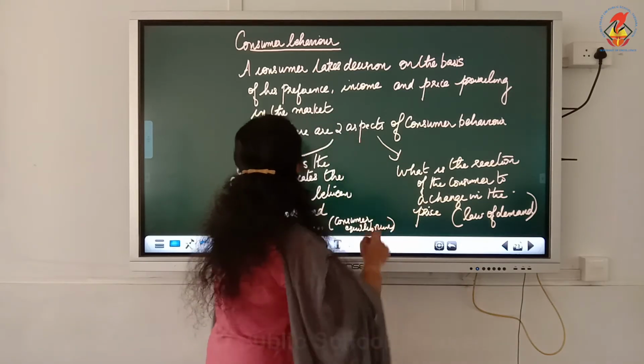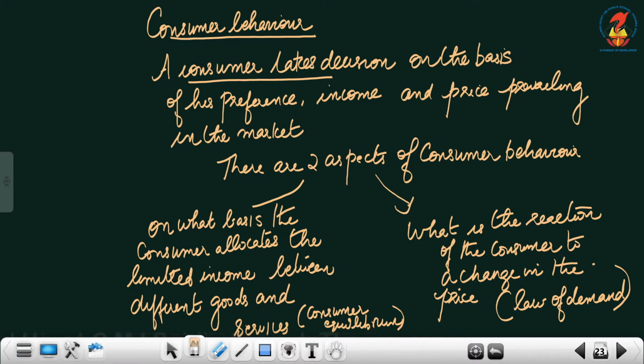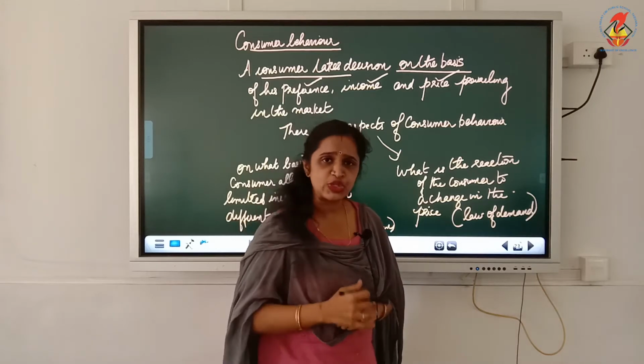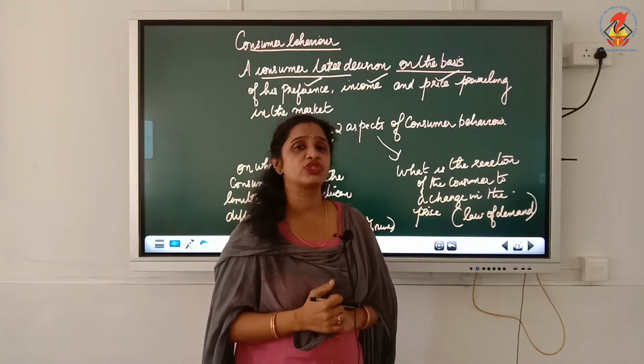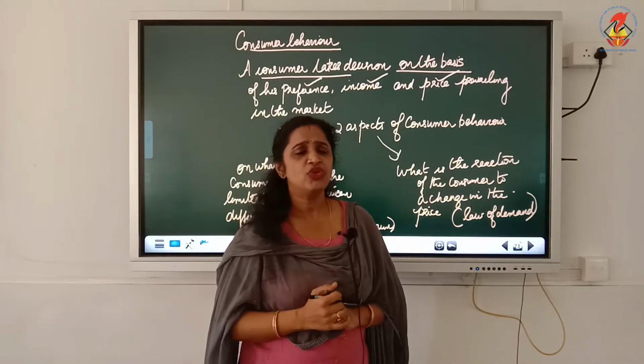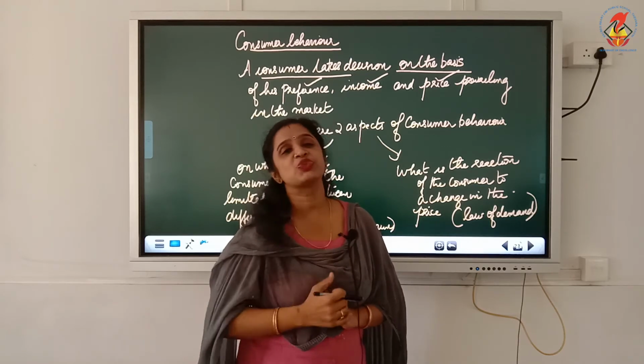Okay, let us see. A consumer takes decisions on the basis of, very important, preference, income and the price prevailing in the market. If you are a consumer, your decisions will be based on your preference. You all have certain preferences for the product.